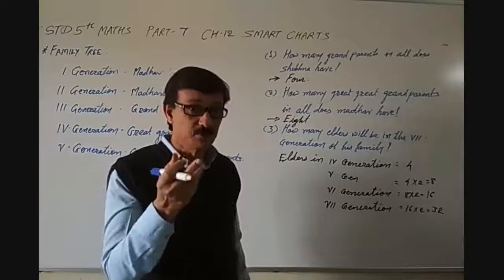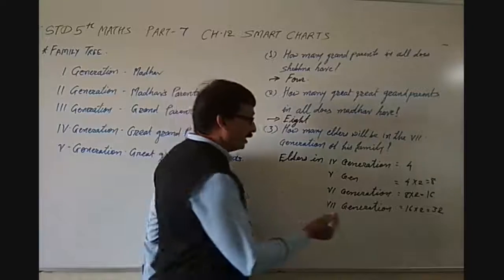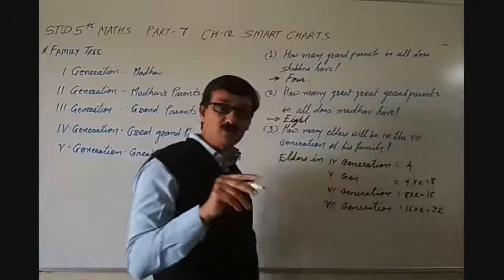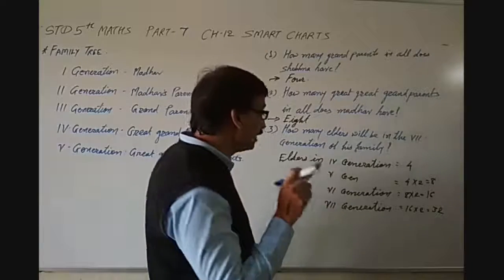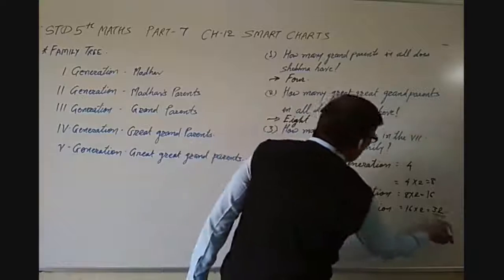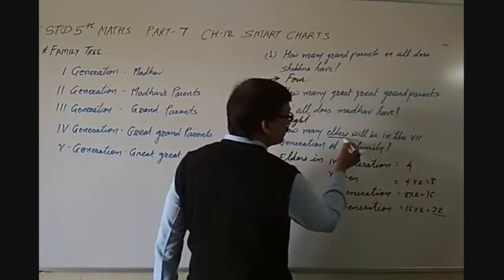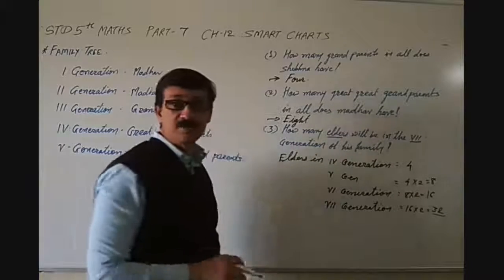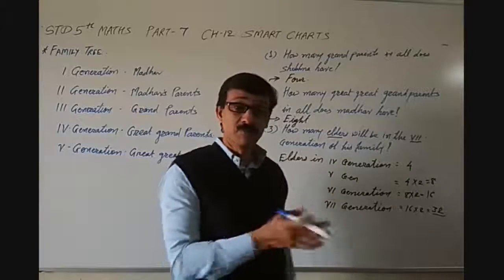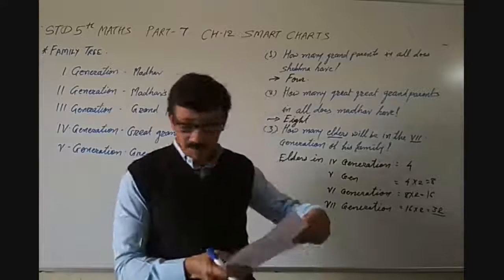His means Madhav's family. You have to write this answer also. I am not writing it over here, but you have to write. There will be 32 elders in the 7th generation of his family. Like that you should answer. I hope you must have got this idea. Now one more question is